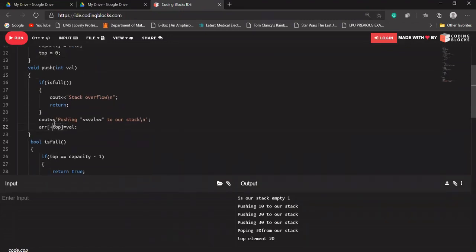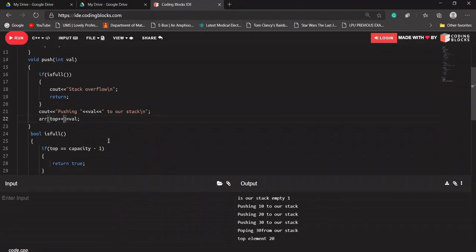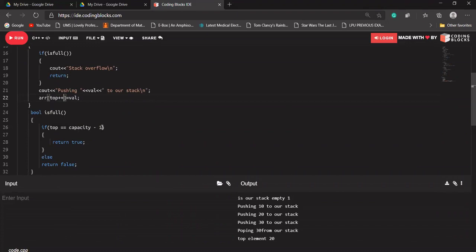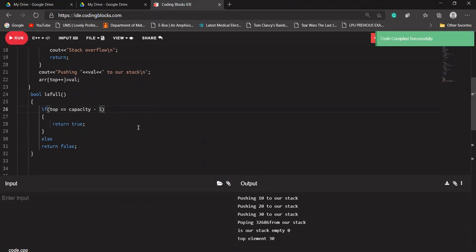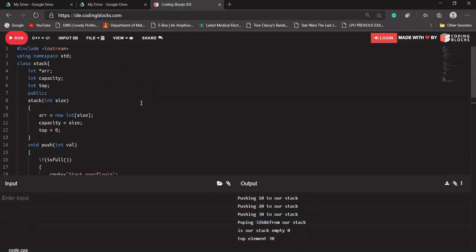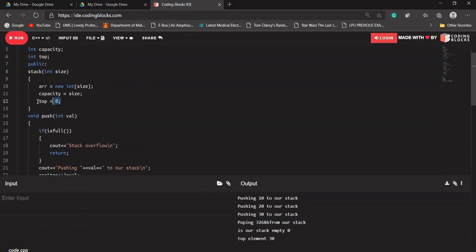But Rn, in this case, instead of writing capacity -1, you have to write the capacity here. I hope you are getting what I'm saying. Let's see what error we are getting. So let's try to understand what is happening here. Rn has said that we can use top is equal to 0.